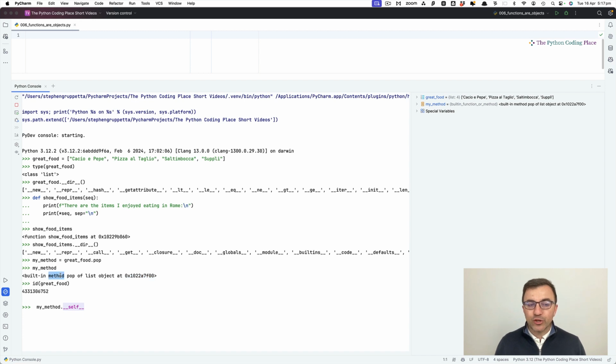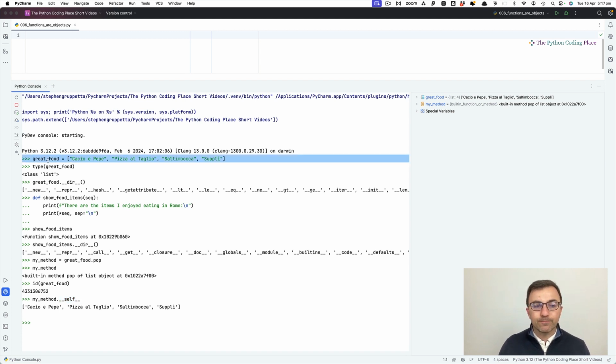So this method object has a data attribute called __self__, which is the list. So there is a reference within this method under the dunder self, which is an attribute. That's a reference to that original list. Where is it? great_food.